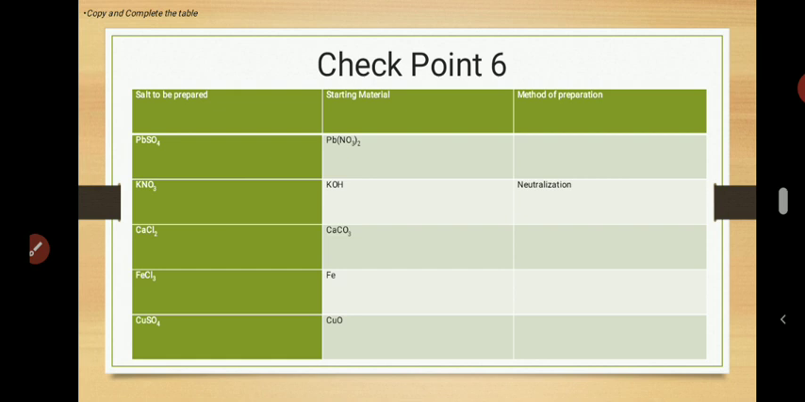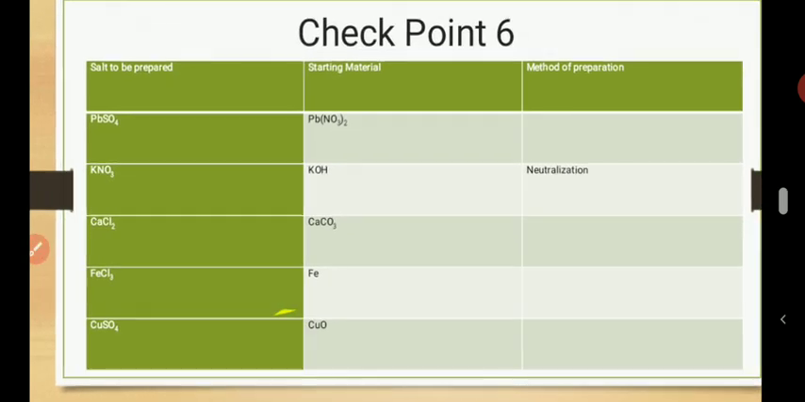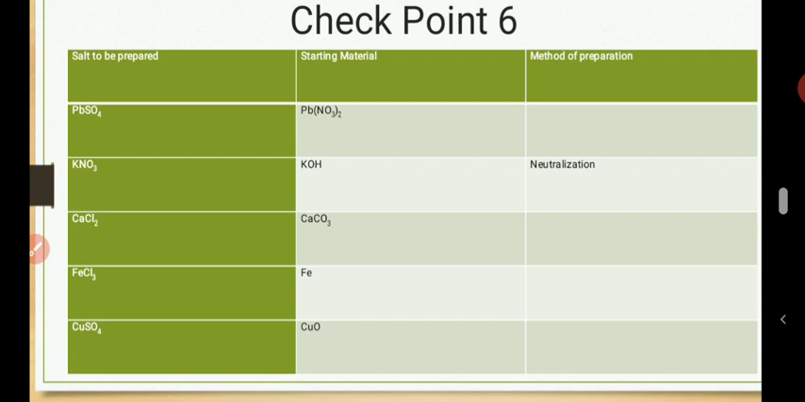So see this one now. Checkpoint 6. How do we prepare? What method do we use to prepare this kind of salts? Let me do 1 or 2 things for you there, then I want to see what you think about the others. The first salt to prepare is PbSO4. Ask yourself, what method will I use to prepare this salt?